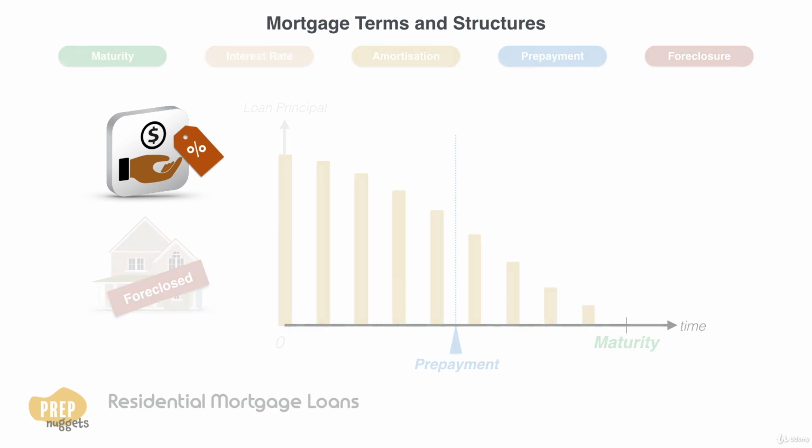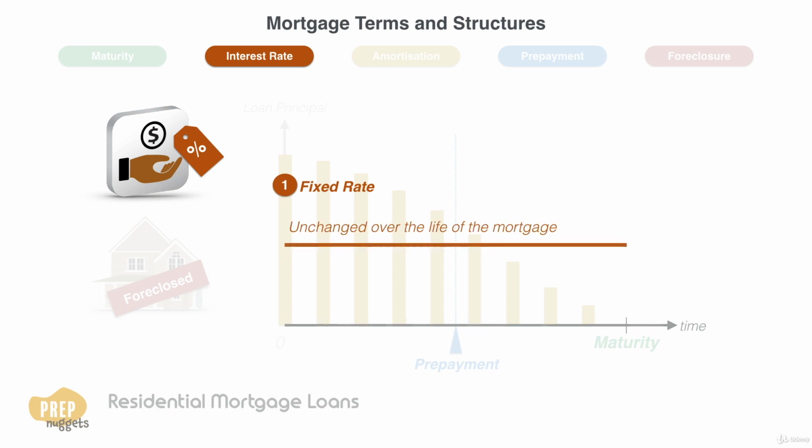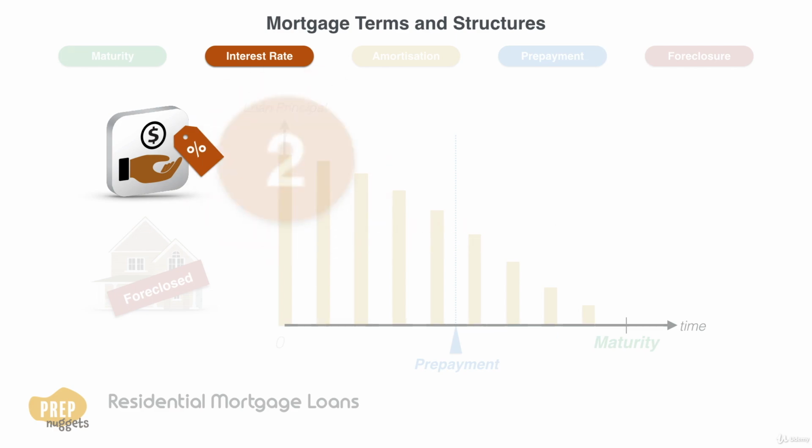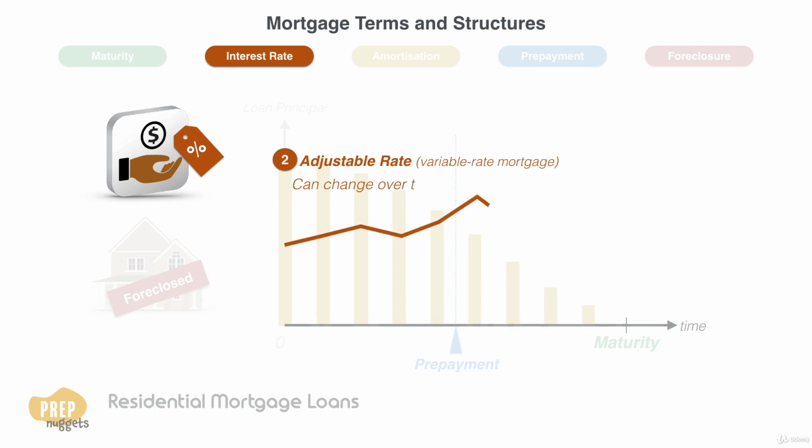How the interest rate on a mortgage is determined varies considerably among countries. The four basic ways that the rate can be specified are as follows. A fixed-rate mortgage has an interest rate that is unchanged over the life of the mortgage. An adjustable-rate mortgage, also called a variable-rate mortgage, has an interest rate that can change over the life of the